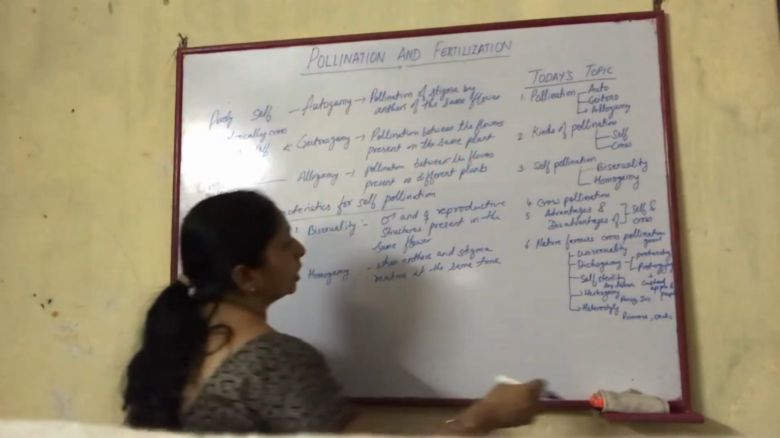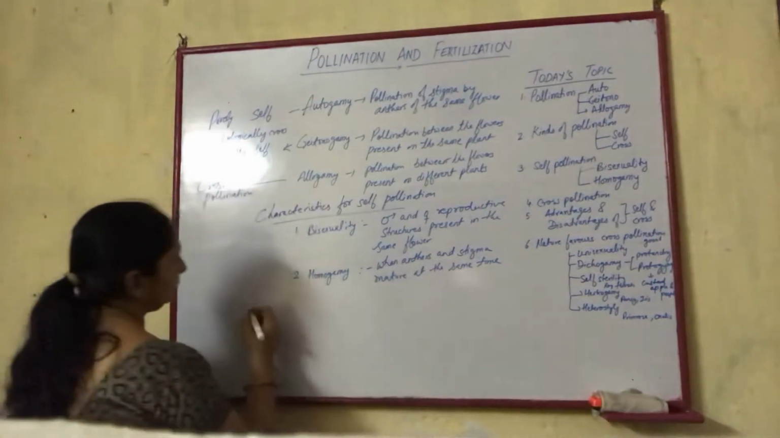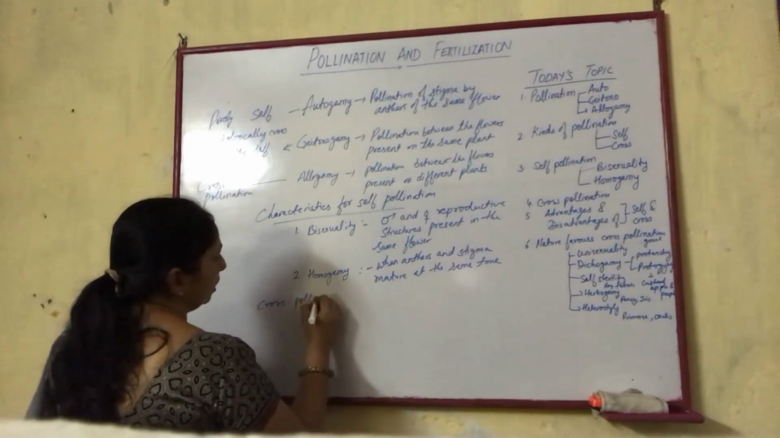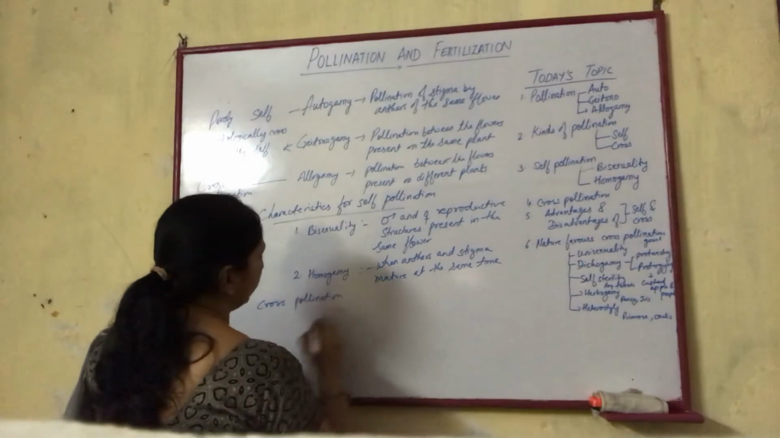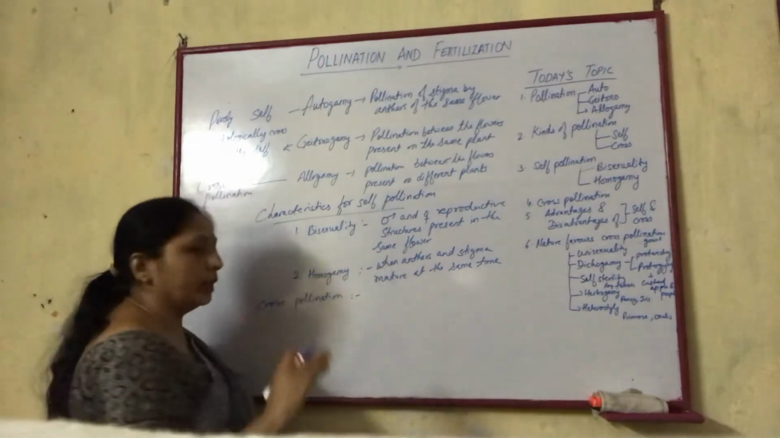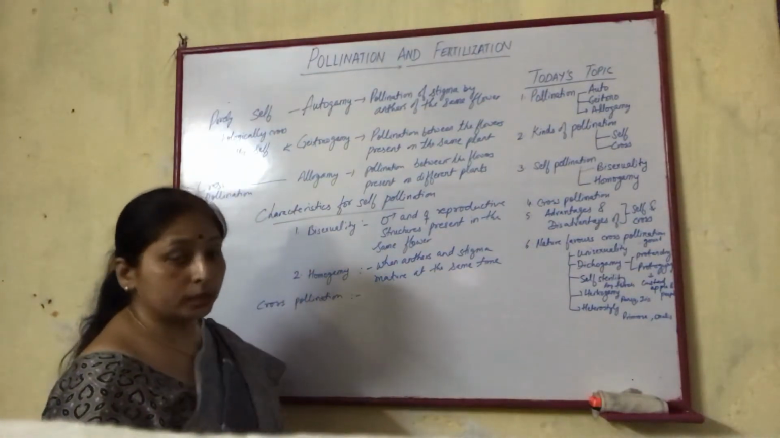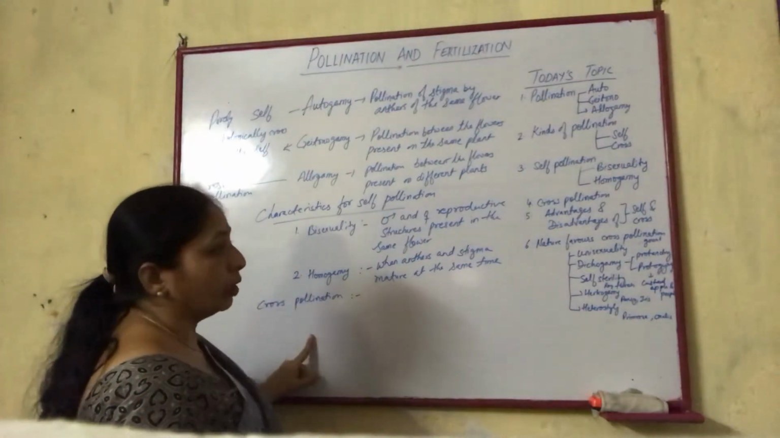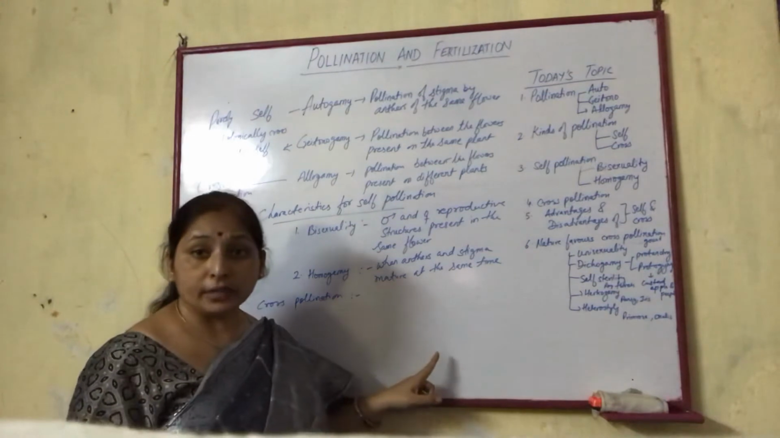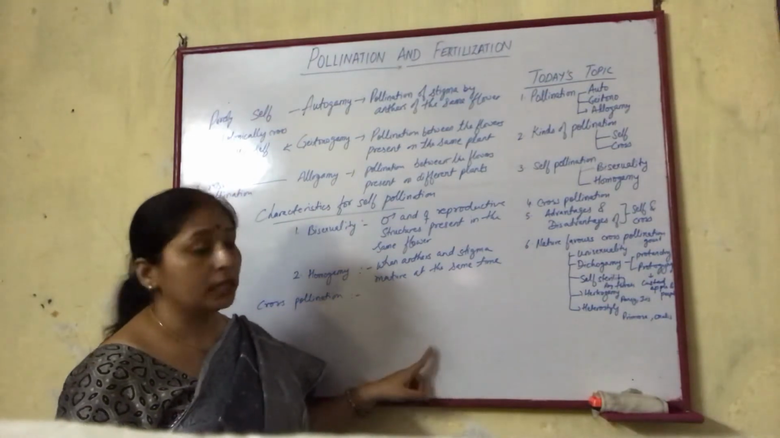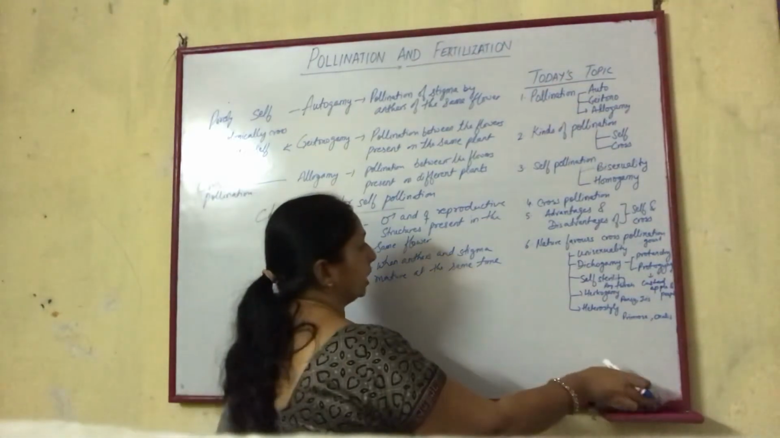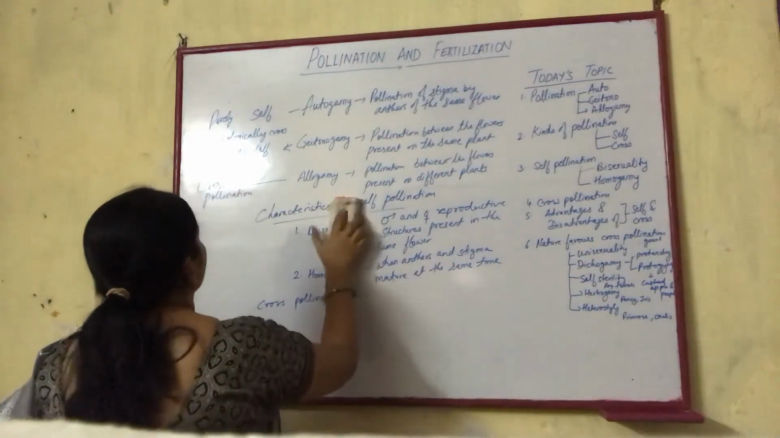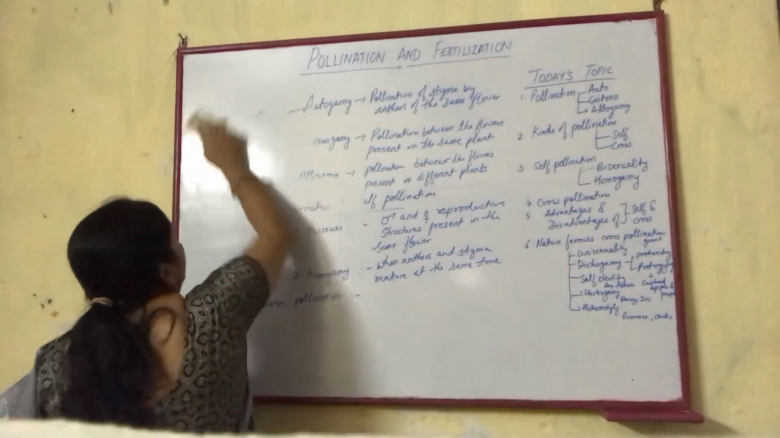Next is cross pollination. Cross pollination is the transference of pollen grains from one flower of one plant to another plant, and both these pollination processes have some advantages as well as disadvantages. So let's start with the self pollination process first.